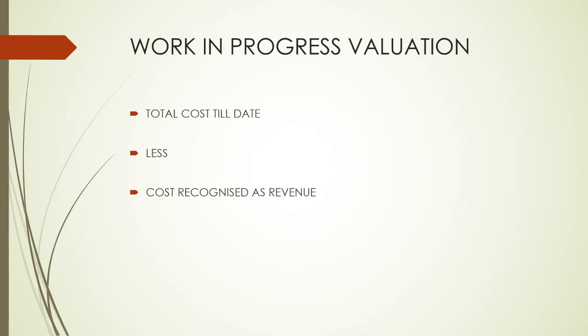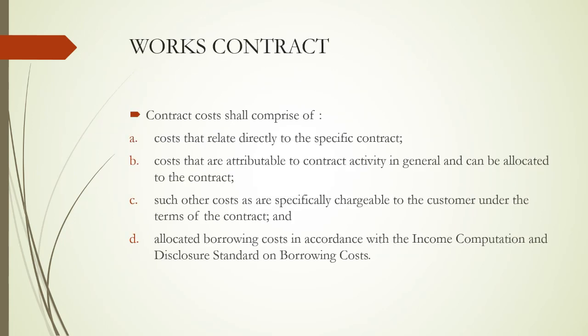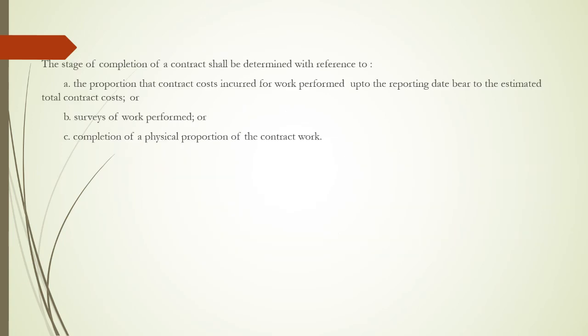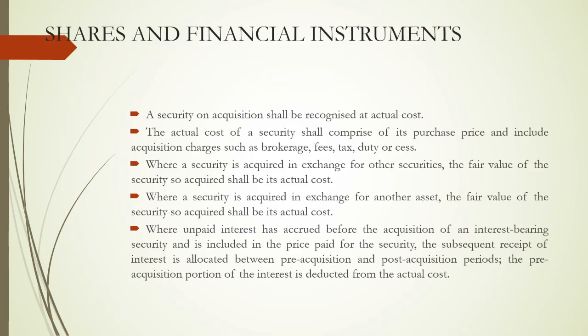So this is how work in progress in contract, which was an exclusion from the scope, would be valued as per the ICDS 3 standard. Then the next exclusion would be shares and financial instruments. What is the speciality with these? If we are holding such shares and financial instruments as an investment, then concepts like mark to market would be used to value them.